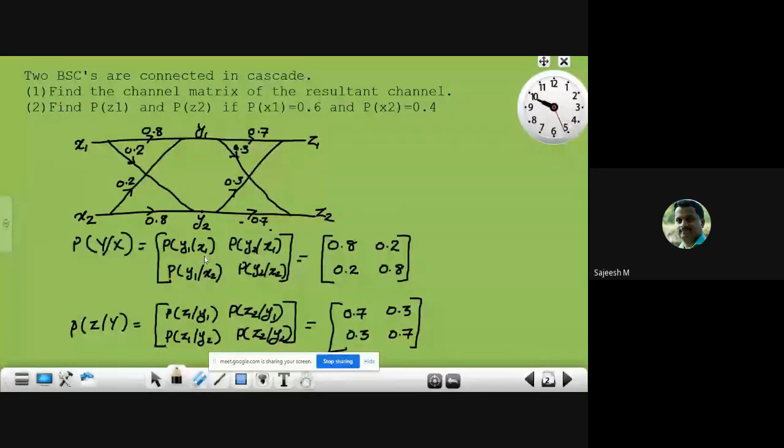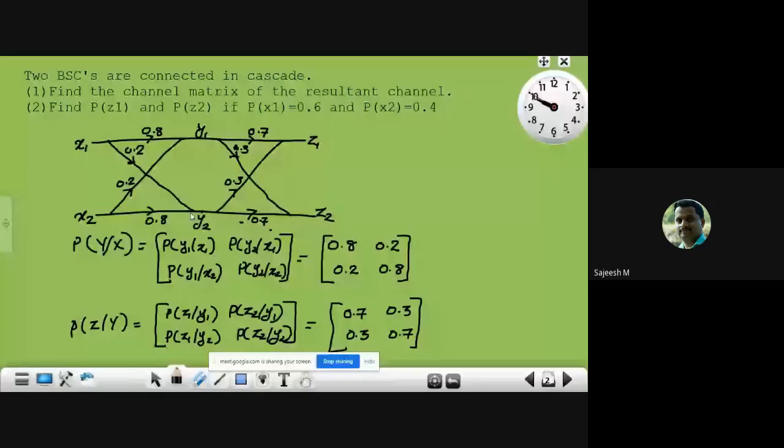Here the first element, if we take 0 and 1 as the input and 0 and 1 as the output, is 0 getting 0 with 0 input, that is the correct reception. Then the second probability 0.2 here, P of y2 given x1, means we are sending a 0 and receiving 1. Therefore that 0.2 represents the probability of error in receiving.